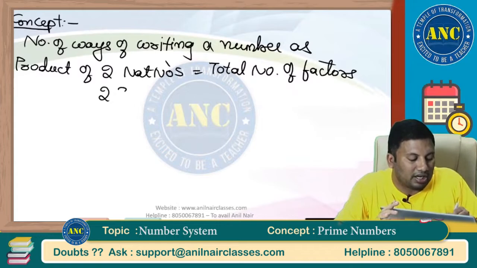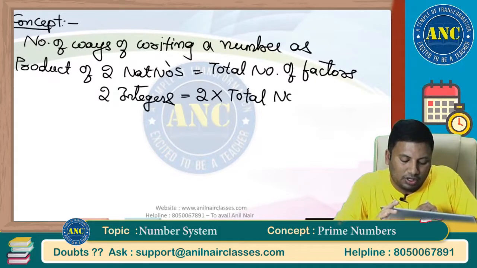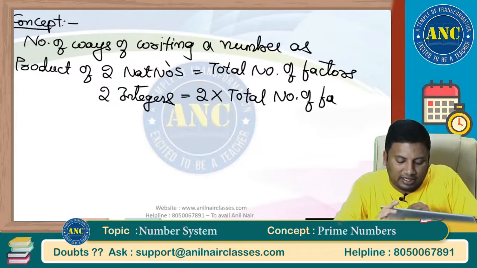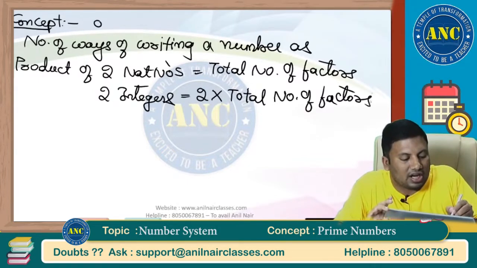As a product of two integers, it is 2 into total number of factors. Sir, why is there a difference? We will see. This concept is used whenever an ordered pair is there in the question.